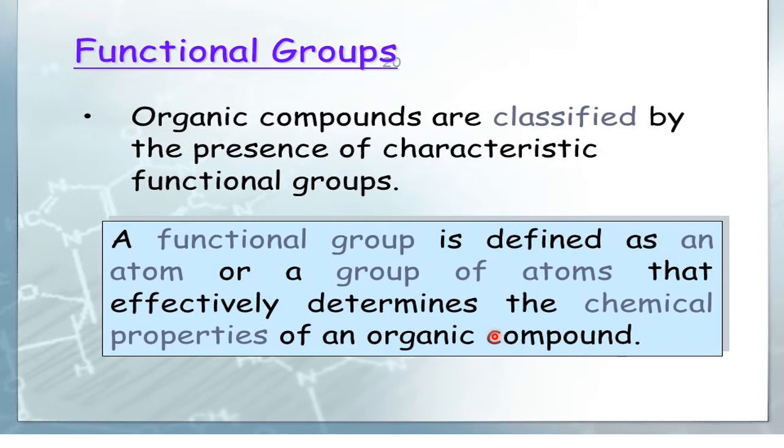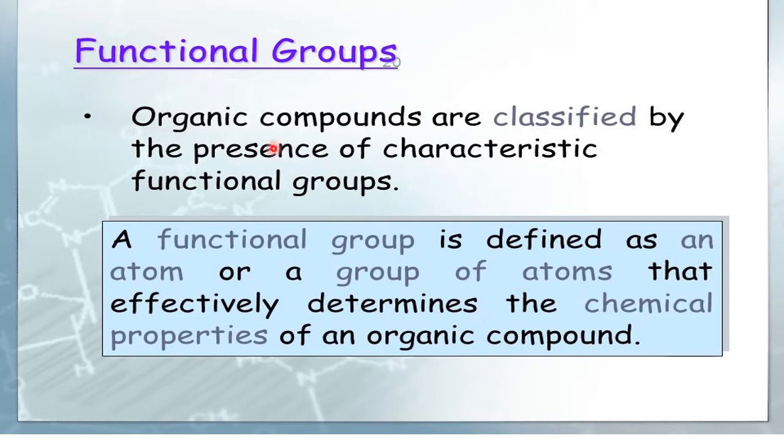Like that, in organic chemistry, though we have millions of carbon compounds, still there are some groups that perform a particular function, and they are called as what? Functional groups. That means by seeing that group, we will come to know that this organic compound belongs to this family. So I welcome you all for today's session on functional groups in organic chemistry.